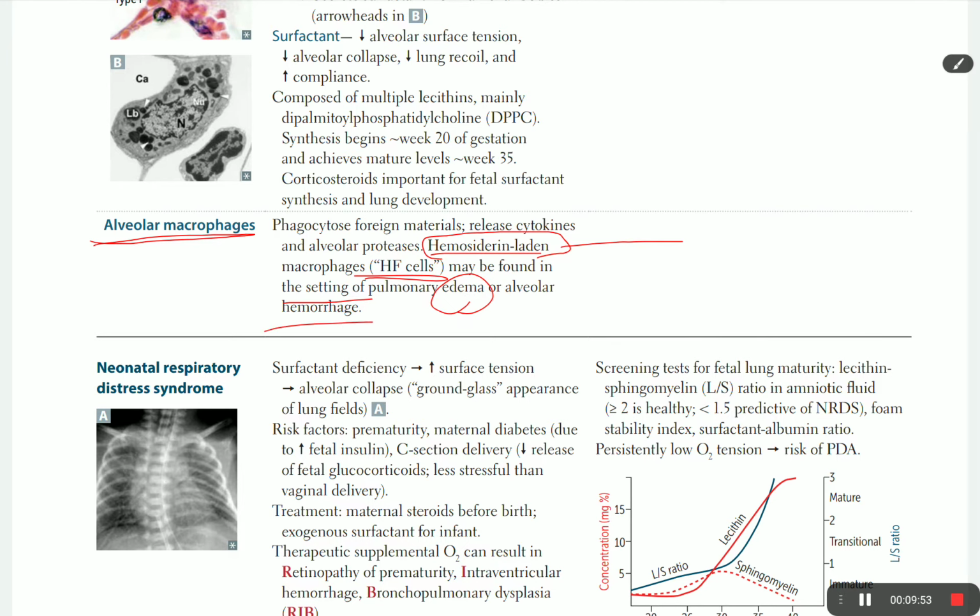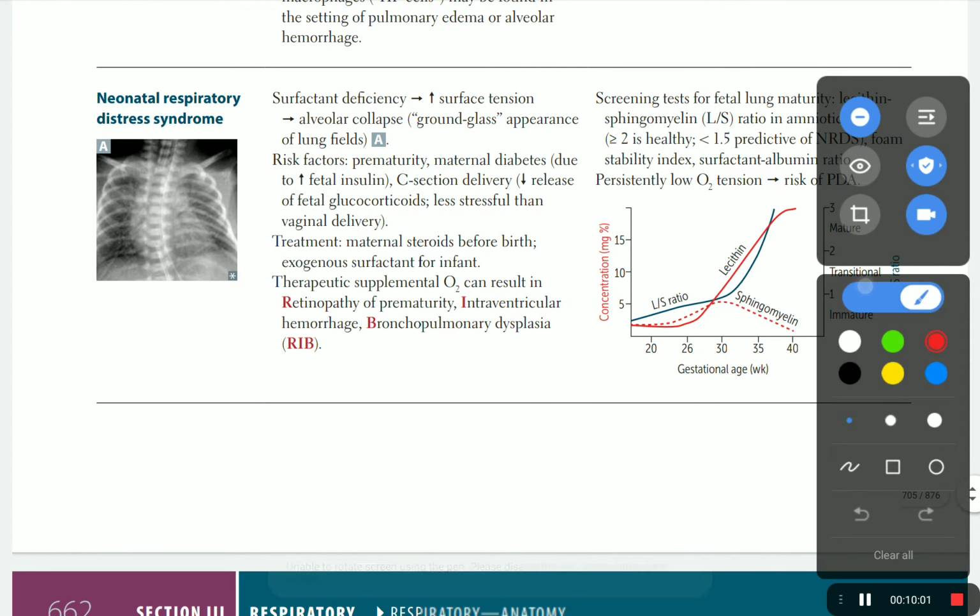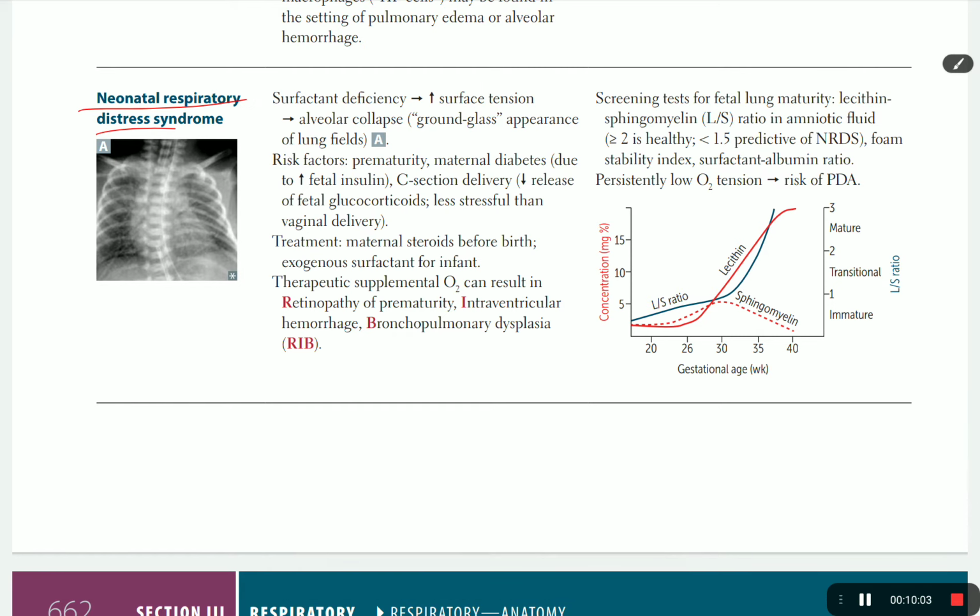What is NRDS? It is neonatal RDS, neonatal respiratory distress syndrome, which is caused by surfactant deficiency. Surfactant decreases the collapse of the alveoli and increases compliance. So if there is deficiency, there is increased surface tension causing alveolar collapse. It appears as a ground glass appearance on X-ray, as you see here.